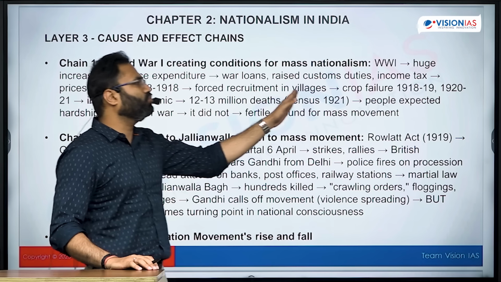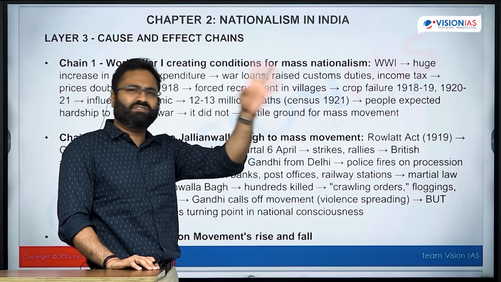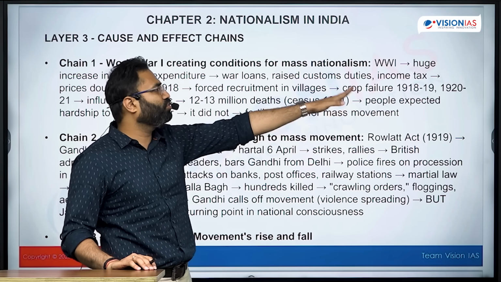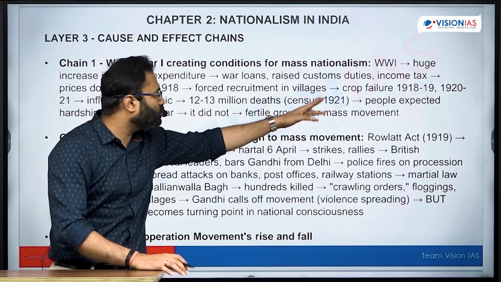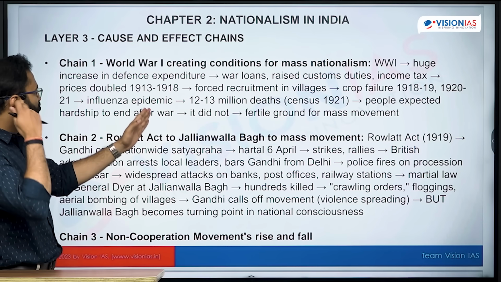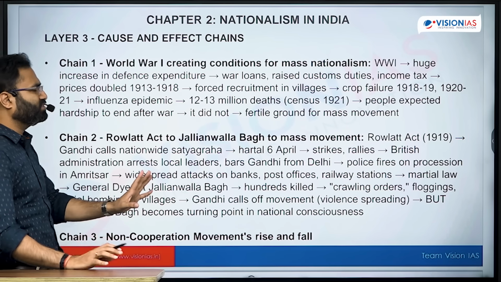Then there was forced recruitment in the villages, because many people were taken from the villages and sent to fight. Subsequently there were famine-like situations and crop failure, because food grains were diverted for the soldiers. Because of that there were also filthy conditions, a rise of influenza, and many deaths were being reported. So this was a chaotic situation.